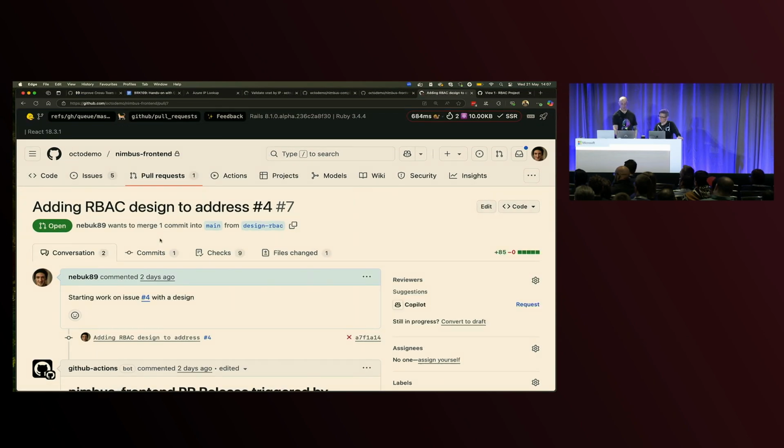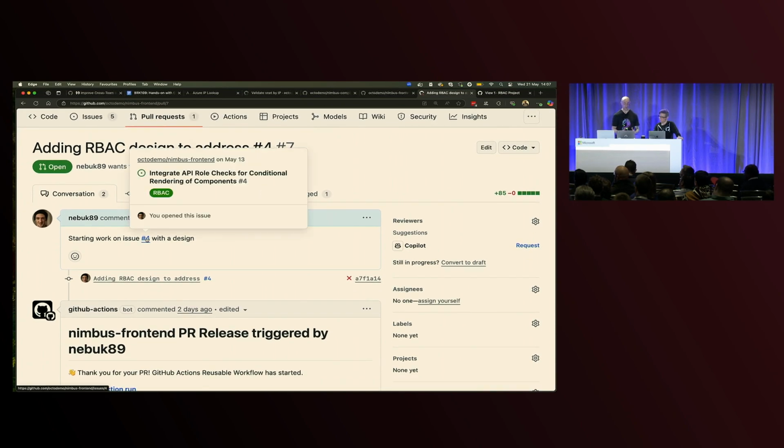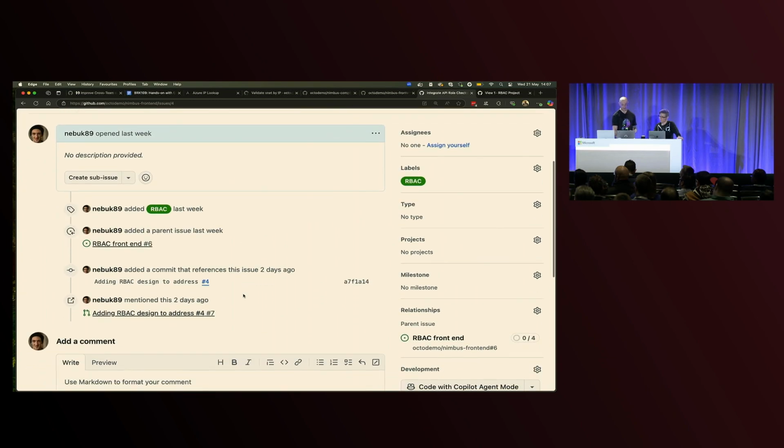And in this, we can see that we've marked a note that this is addressing issue number 4. So if we go to issue number 4, we can see that it was mentioned on this issue, and we can also see that its parent issue is called out here. So what this gives you is that full traceability from that top-level project through to the milestones, through to the work items, through to the actual PRs that are required to complete that work.